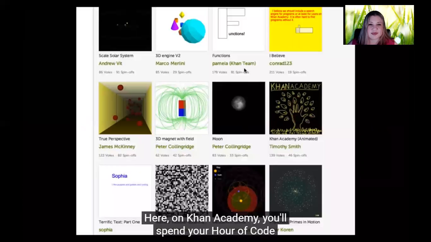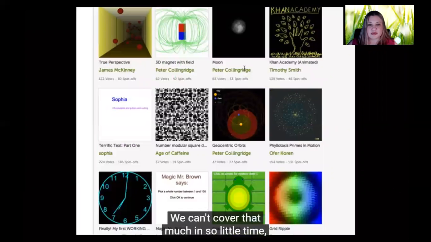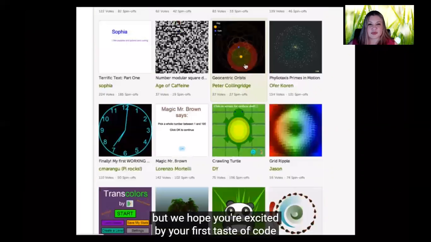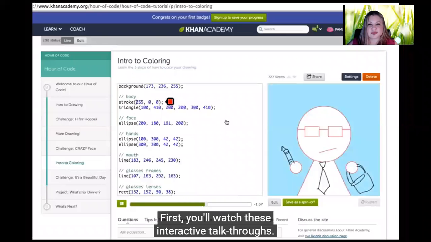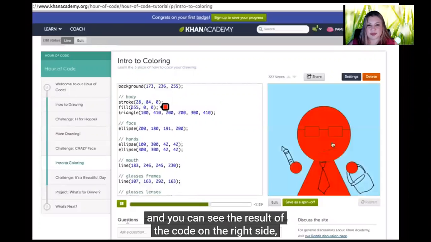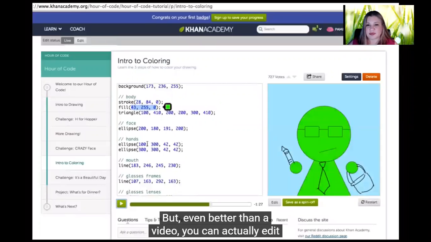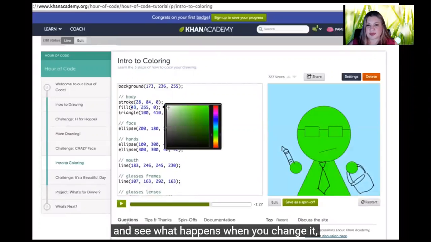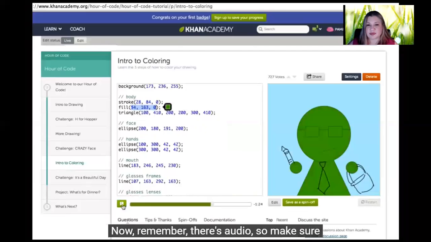Here on Khan Academy, you'll spend your hour of code learning to make computer-generated drawings. We can't cover that much in so little time, but we hope you'll get excited by your first taste of code and want to go deeper. Here's what you'll do in the next hour. First, you'll watch these interactive talk-throughs. They're kind of like videos where we write code and we talk while we're writing it, and you can see the result of the code on the right side. And you can pause it just like a video, but even better than a video, you can actually edit the code that we've written and see what happens when you change it. And then you can turn it back on when you want to keep going. Now remember there's audio, so make sure you have speakers or headphones on when you're watching these.